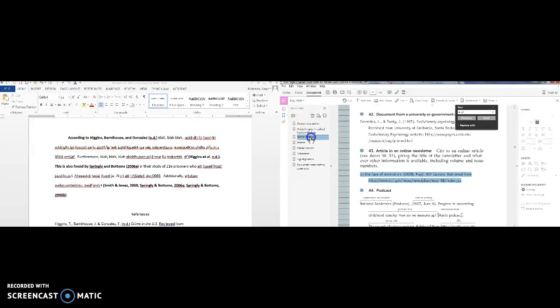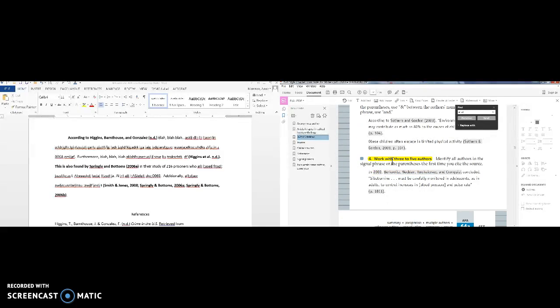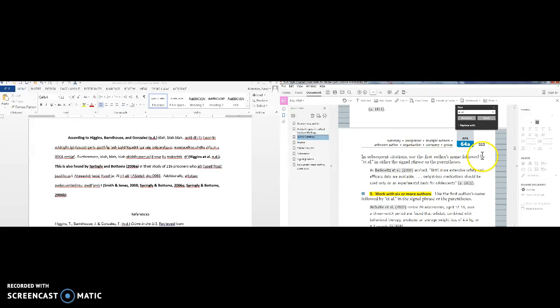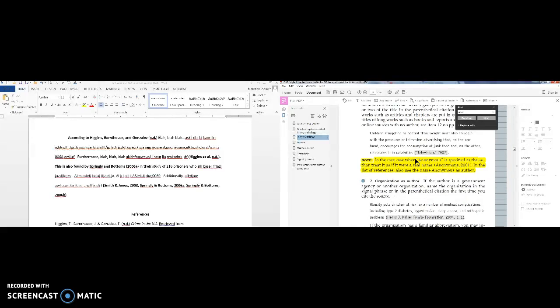And that's in here under in-text citations. Work with two authors, work with 3 to 5 authors. So it's in 6.4A. Work with 6 or more, work with unknown authors. So all these things. There's the anonymous again. So the first time I have Higgins, Barnhouse, and Gonzalez. Every other time from now until the end of my paper, it's just Higgins et al. Et al. is a Latin term that means and others.